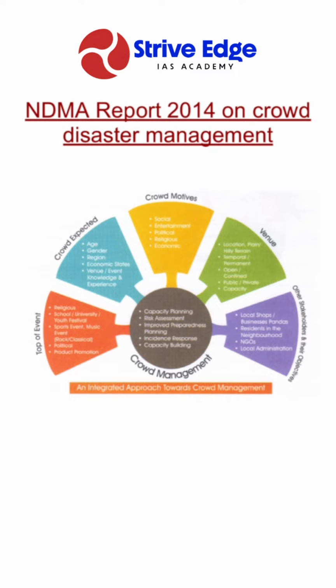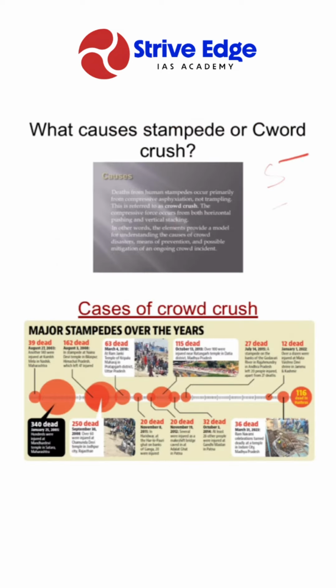A report published by the National Disaster Management Authority, which is NDMA, in 2014 has found that the majority of crowd disasters in India and in developing countries have occurred at religious places. So, what causes a stampede or crowd crush? Various scientific studies have shown that at crowd densities of 5 persons per square meter, there is a risk of crowd injuries, and that at 7 per square meter or more, the likelihood of death or serious injuries is high.